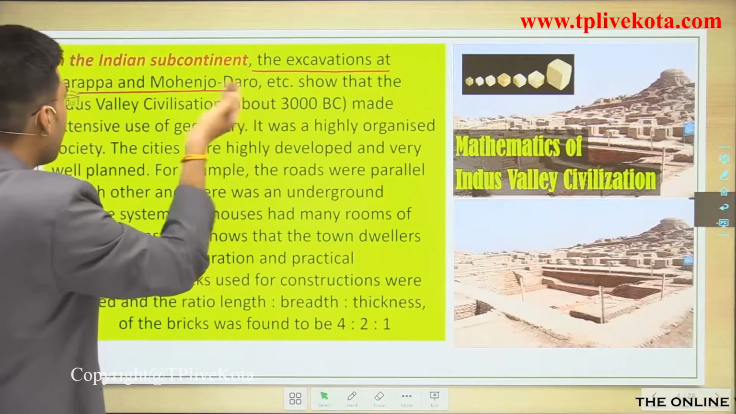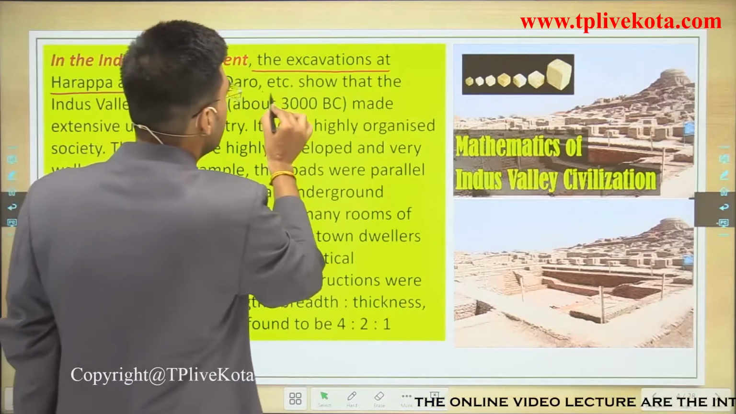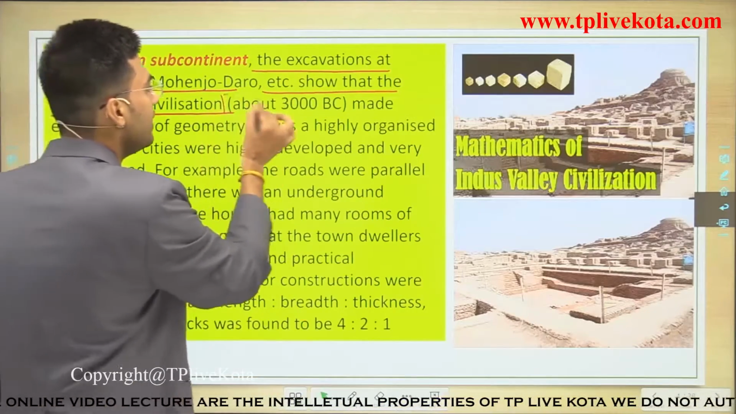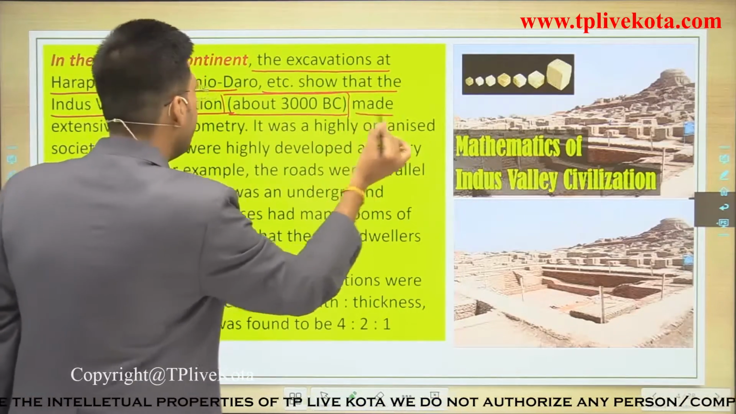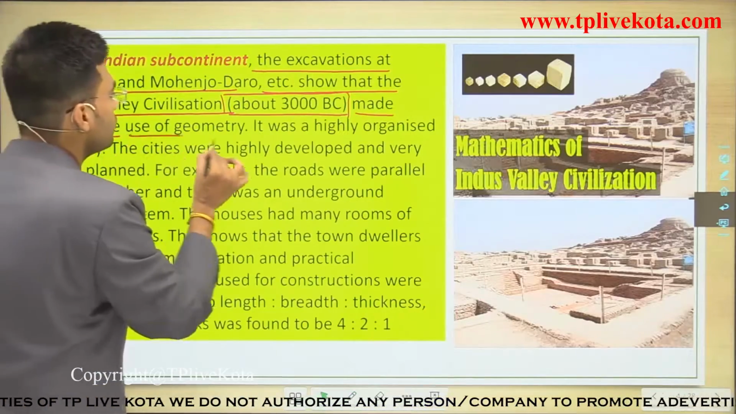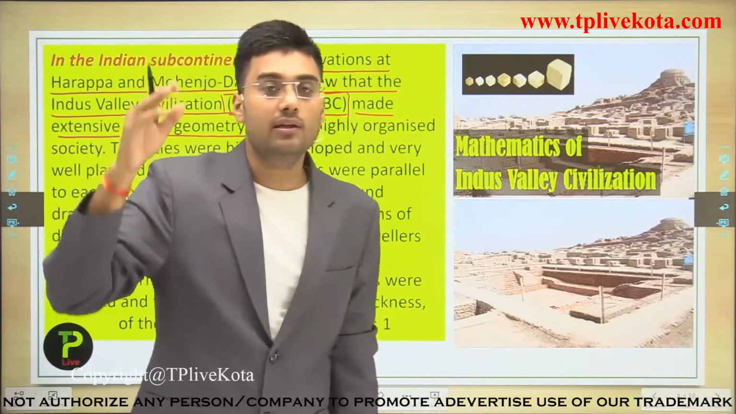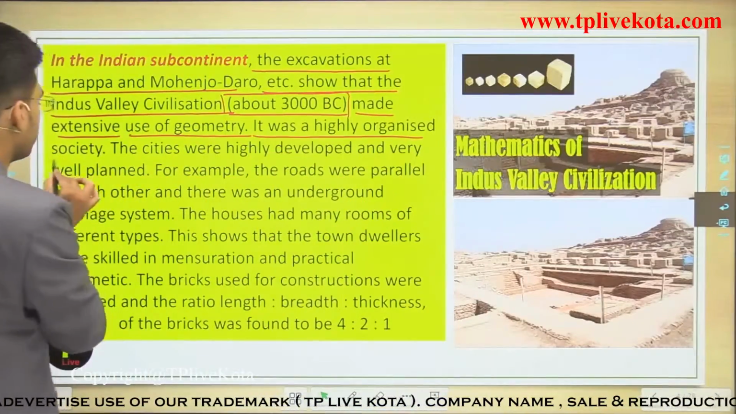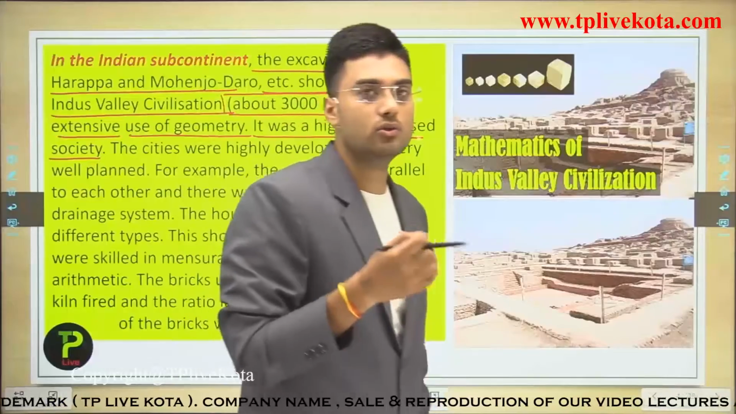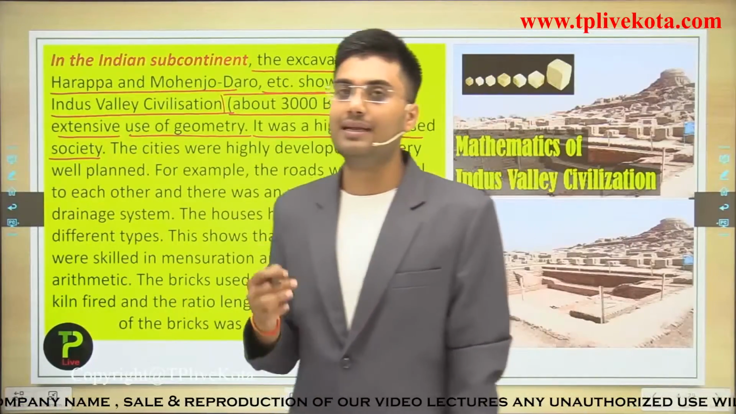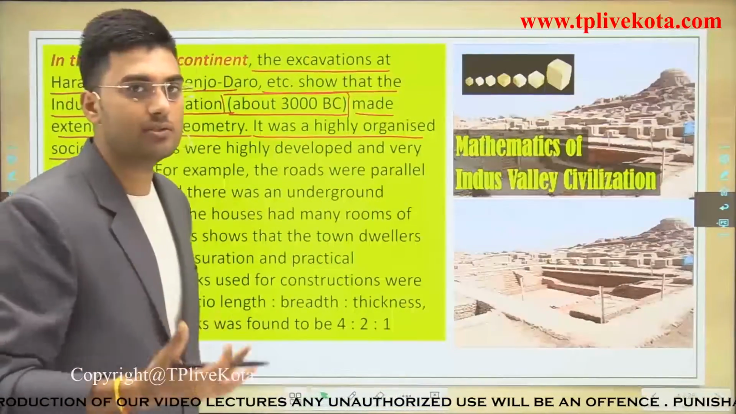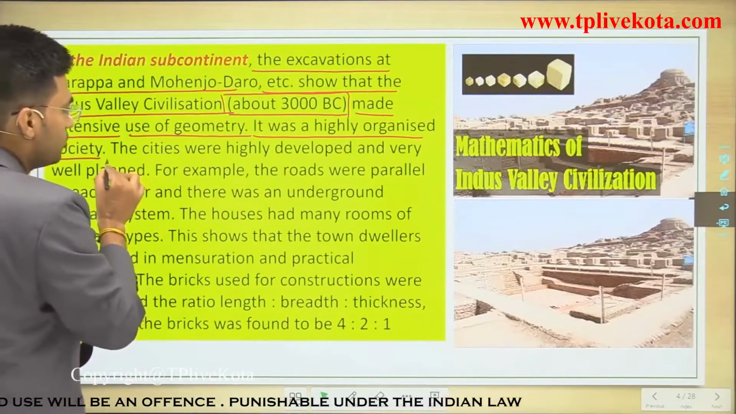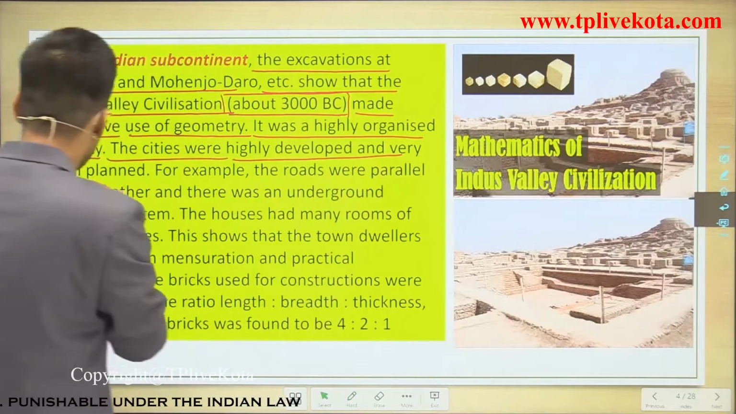The excavation at Harappa and Mohenjo-daro shows that the Indus Valley civilization about 3000 BC made extensive use of geometry. At that time, they made extensive use of geometry. It was a highly organized society. As I said, Mohenjo-daro and Harappa was the first well-arranged society of India. The society was highly developed and very well planned.